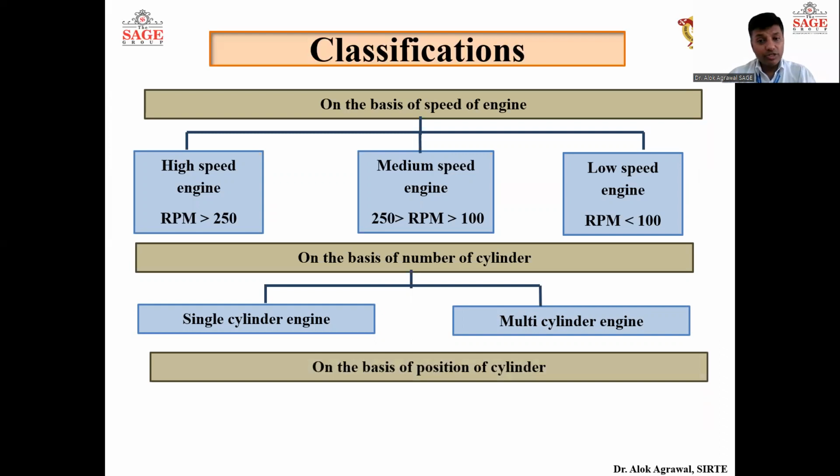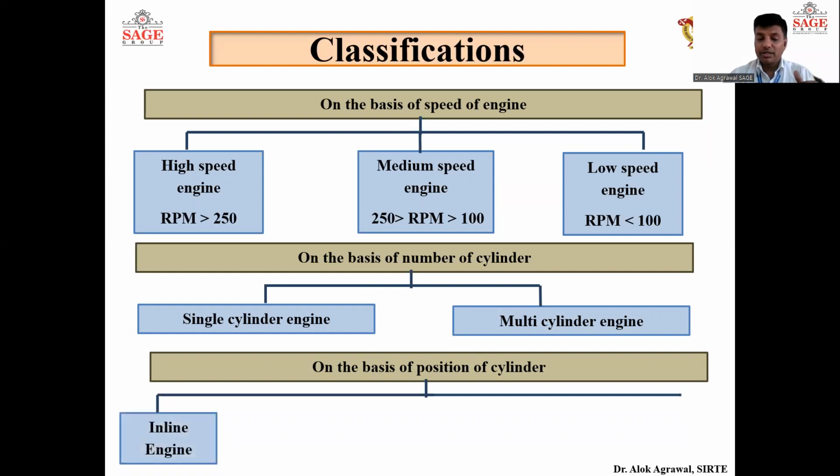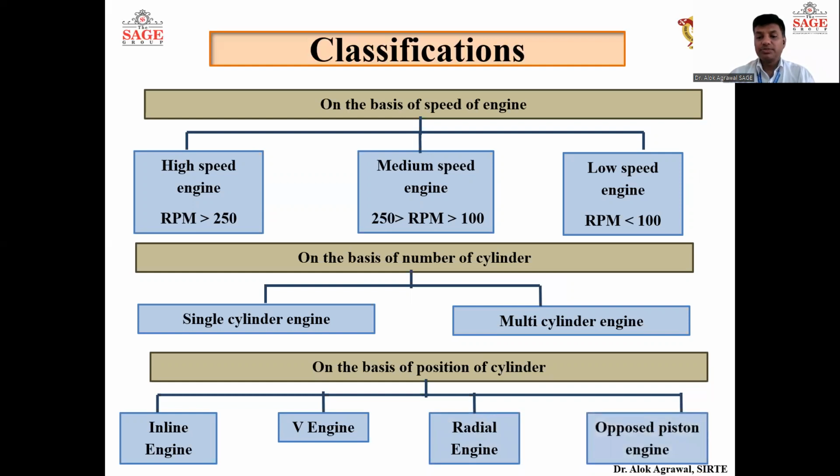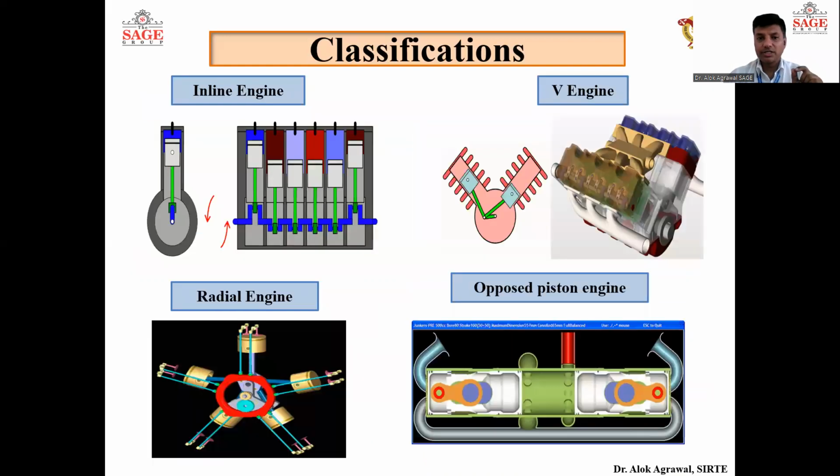Finally, on the basis of position of cylinder. Okay, so on the basis of that, it can be inline engine. In next slide, we will see the figure of all types of engine. Another one is V engine, where the piston cylinder arrangement will make a V shape. Next is radial engine, and last one is opposed piston engine. So all these engines, we will see the animation of all these engines in next slide.